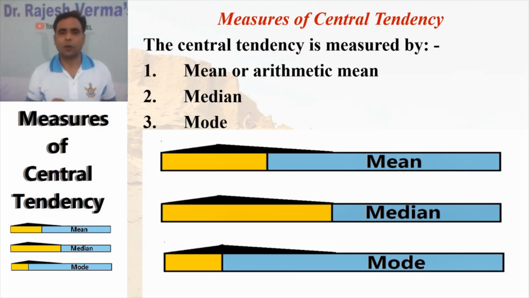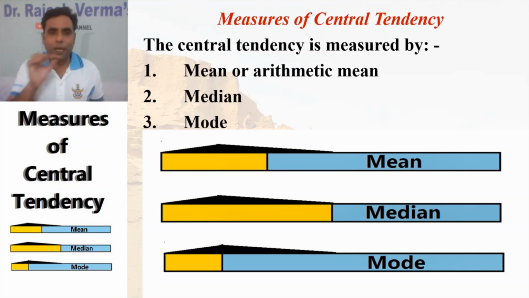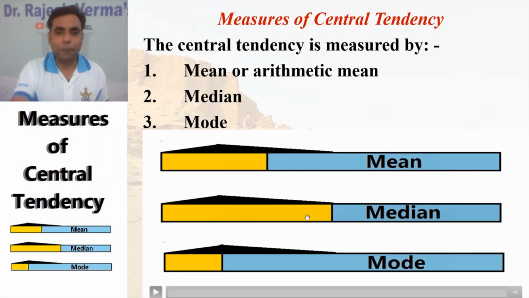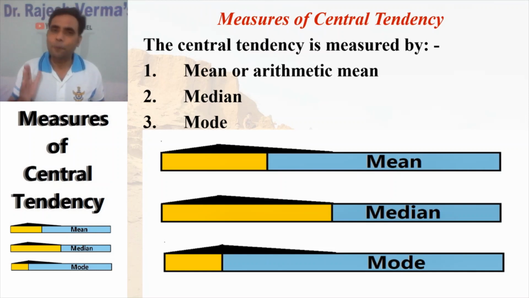Now one point here, why I have shown you these blue and yellow bars. You must understand what is mean, what is median and what is mode. I'll explain a little. Suppose we have a bar which has more weight on one side. In that case, the mean will be here. The median will be the 50% part of that bar, and the mode will be the highest point of that bar. So this is the major difference between the mean, median and mode.